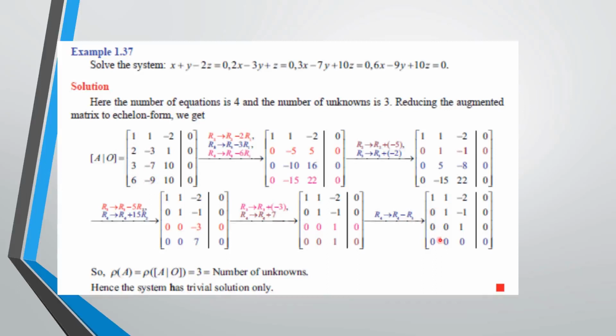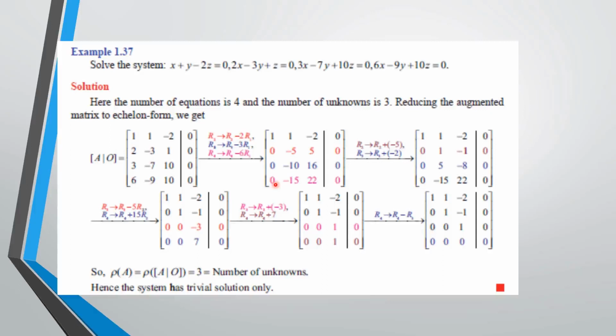For that, the first row, first element must be non-zero. Here we already have 1. So in the next step, to change the second row first element, third row first element and fourth row first element to 0 by using R1, we apply the rules and make these elements 0.